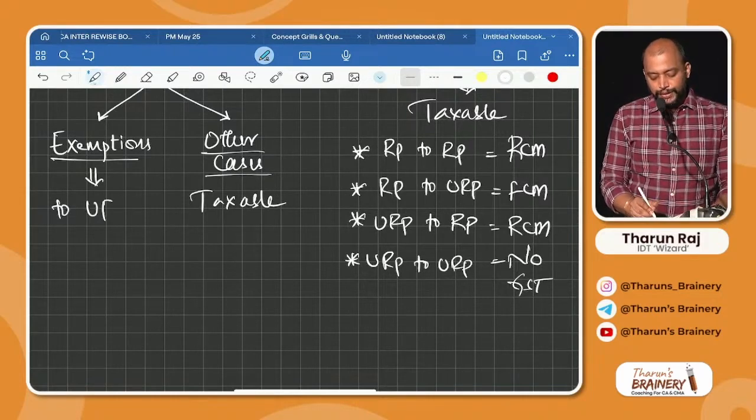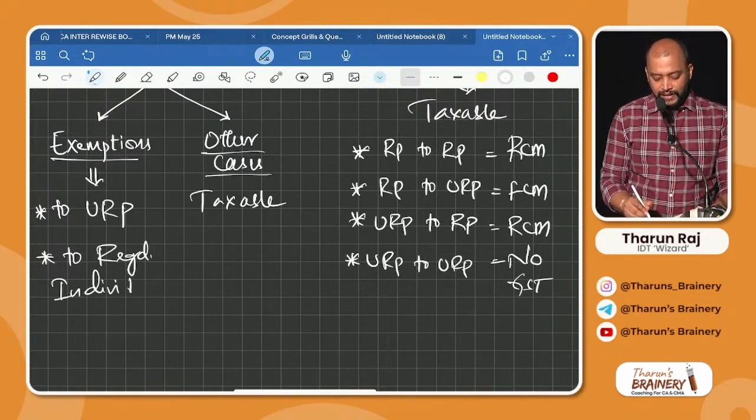2 URP, correct? Then 2 registered individual for family stay.